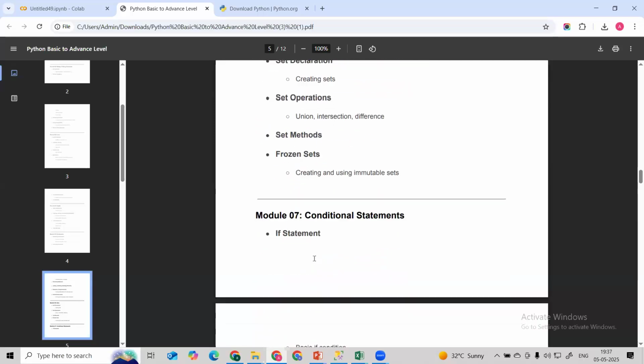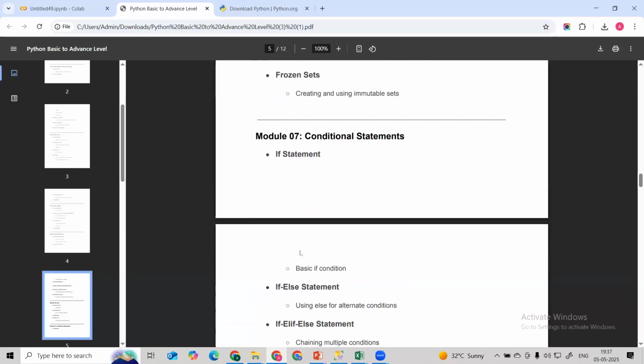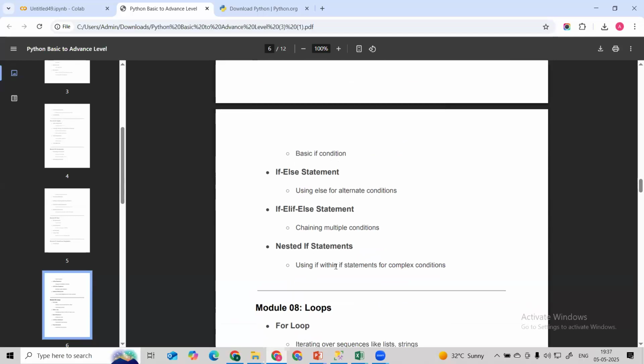And after this completion, we are going to start with conditional statements. What are the different conditional statements? We are going to understand what the if condition is, the if-else condition, then if-elif-else condition, and the nested if-else statement. All of these things we are going to learn.